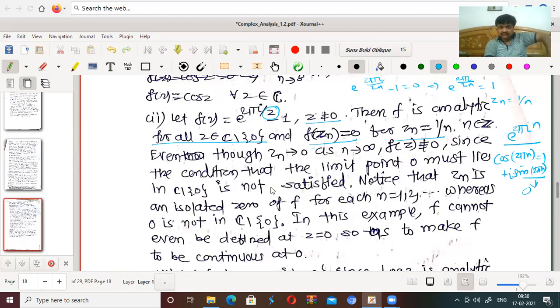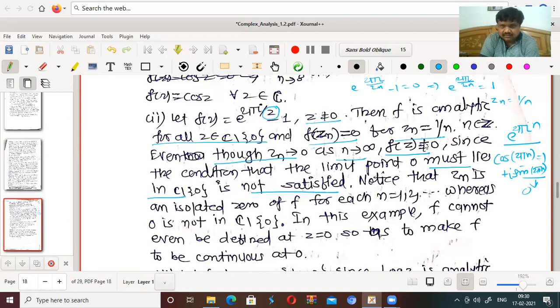Now, even though z_n tends to 0 as n tends to infinity, does it tend to 0 as n tends to infinity? Yes. f(z) is not identically equal to 0, since the condition that the limit point 0 must lie in C minus 0 is not satisfied.